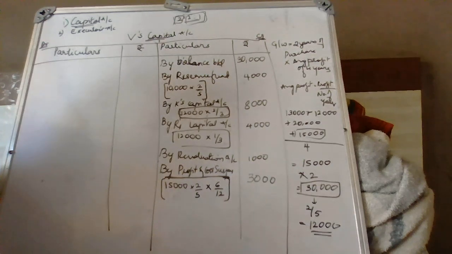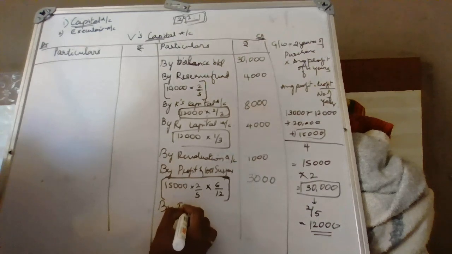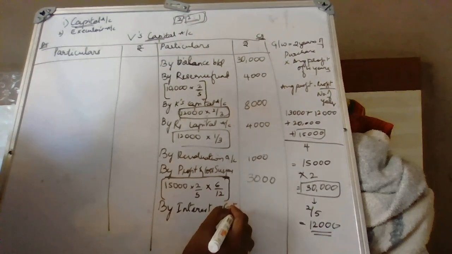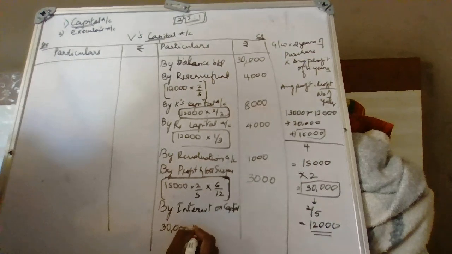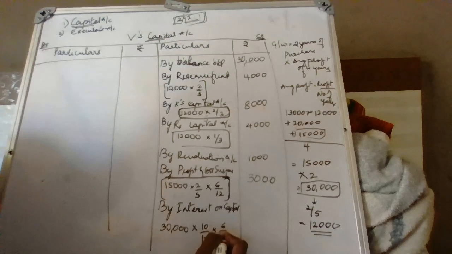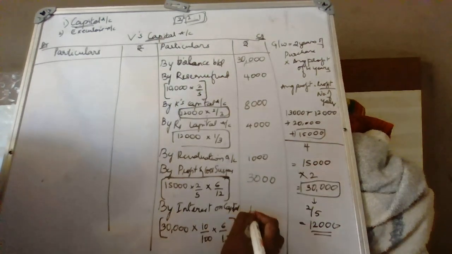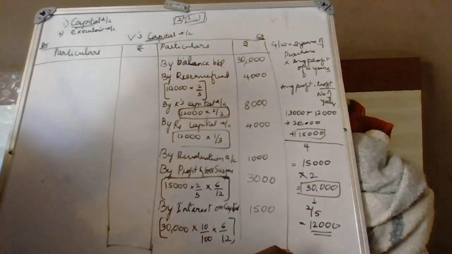Last adjustment is interest on capital to be provided at 10% per annum. By interest on capital, capital is 30,000. 30,000 into 10 divided by 100 into 6 divided by 12. It is 1,500. And nothing is there on the debit side. So whatever is the total amount will have to be paid to the executor.